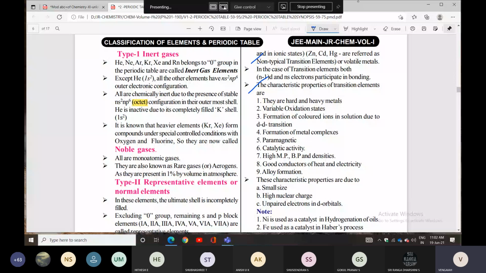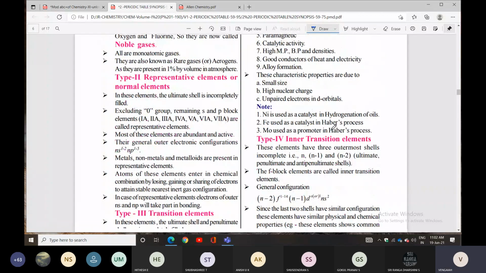Note point: nickel is used as a catalyst in the hydrogenation of oil. Fe is also used in the Haber process, and molybdenum is used in the Haber process as a catalytic promoter.